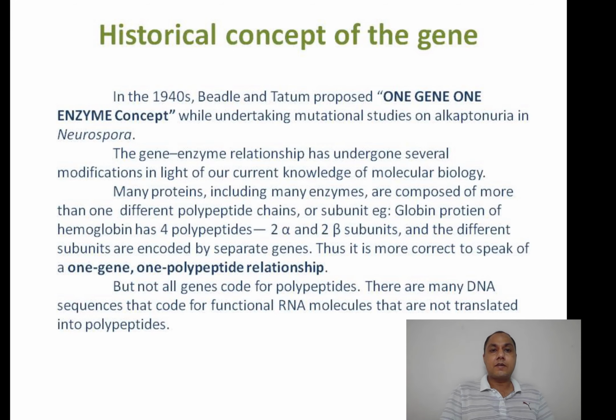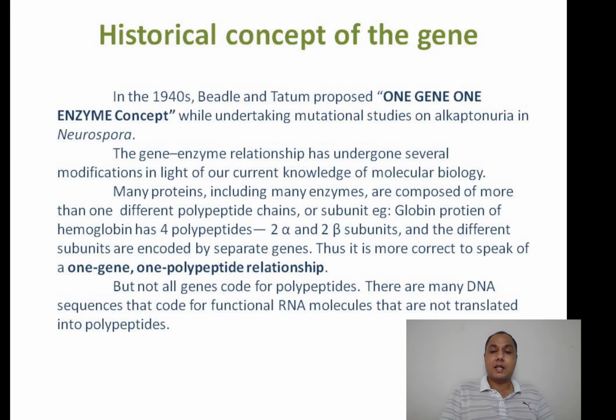While working on alkaptonuria, Beadle and Tatum first proposed the one gene, one enzyme concept through their mutational studies. What did they do? They made mutations and found that the metabolism is hampered because the enzyme is not working. So it was a straightforward correlation by them that a gene must encode an enzyme.